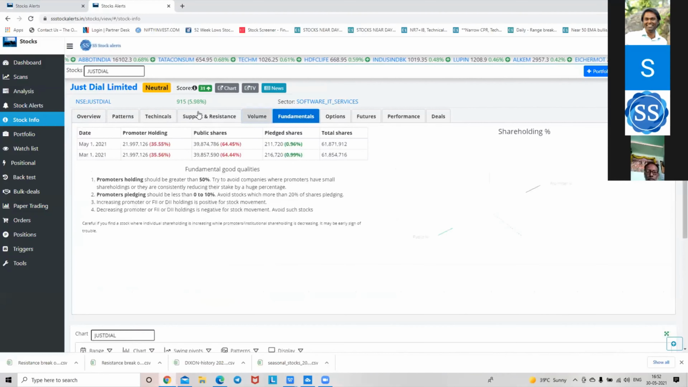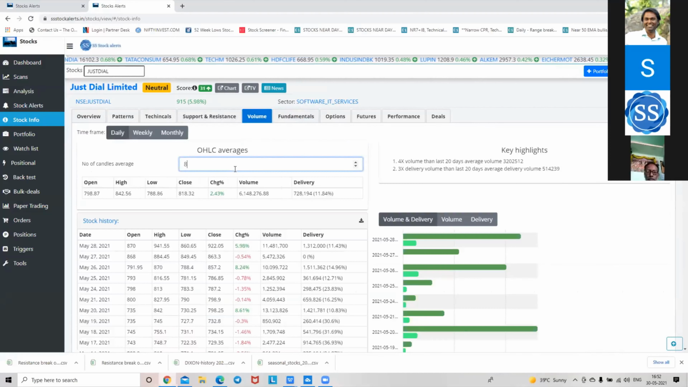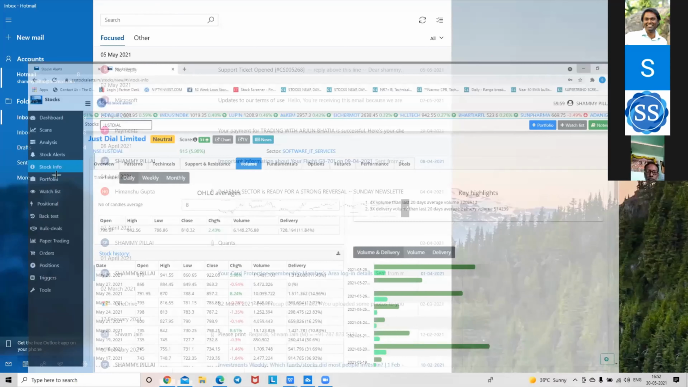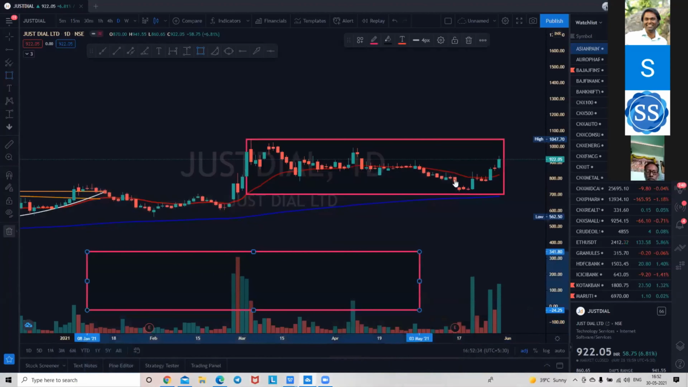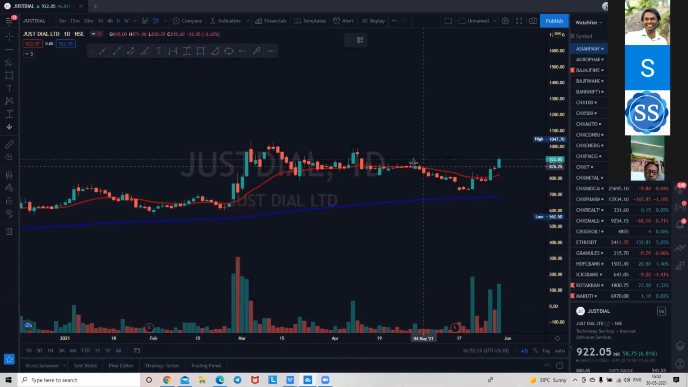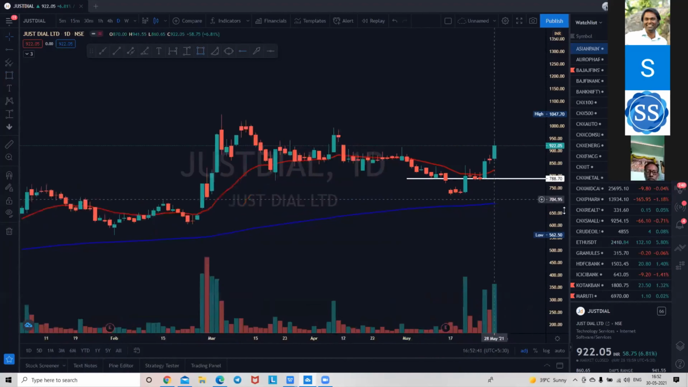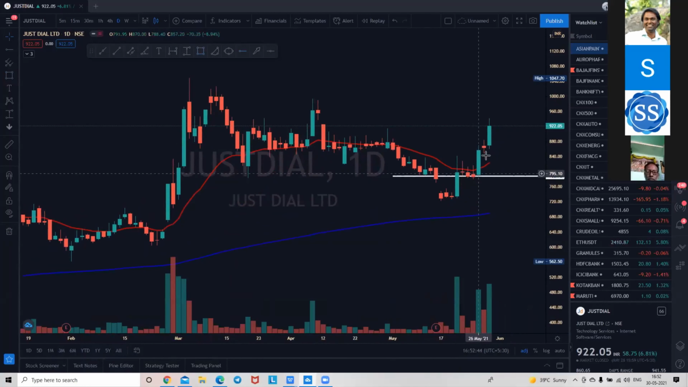See, if you go to volumes, take 8 days. Once the stock breaks 842, there will be new buying coming in. Whenever you see a stock moving between 788 and 798, almost a 10 rupee arbitrage, you go and mark these levels. That's it. So we will mark the 788 level. This is the level, and exactly at the same level it took support and gave a breakout. It was as simple as that.